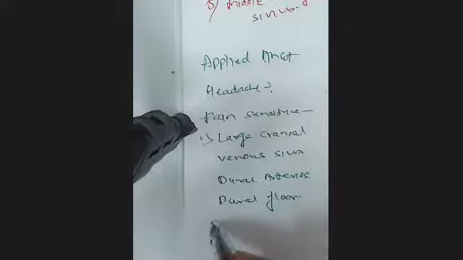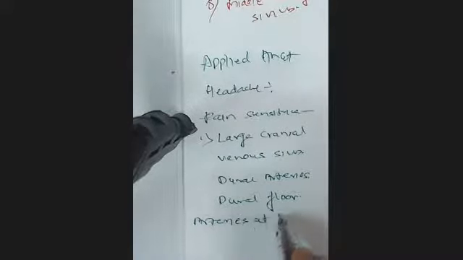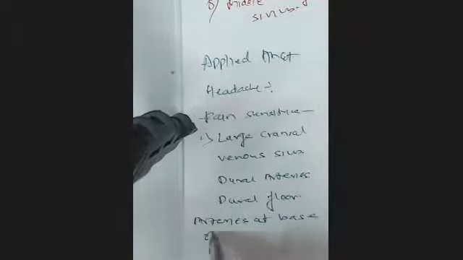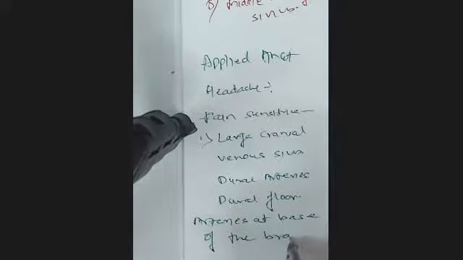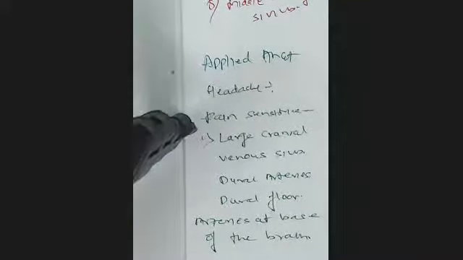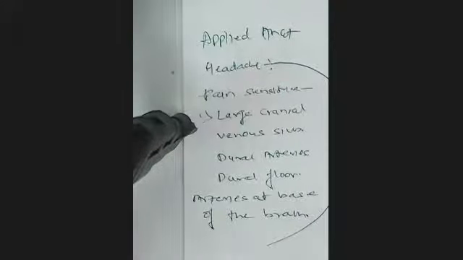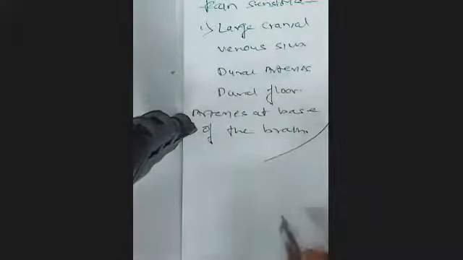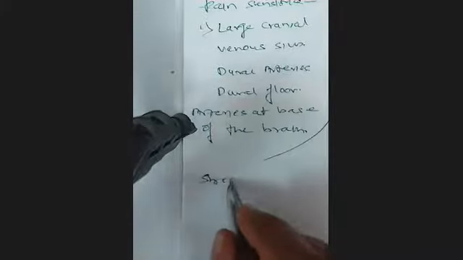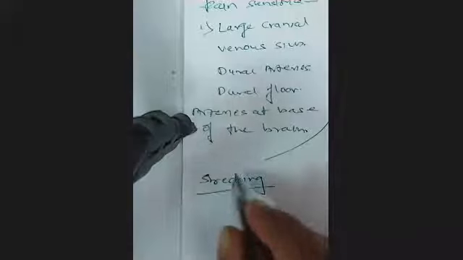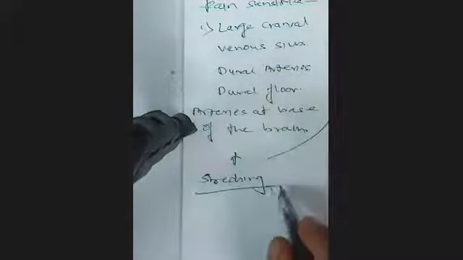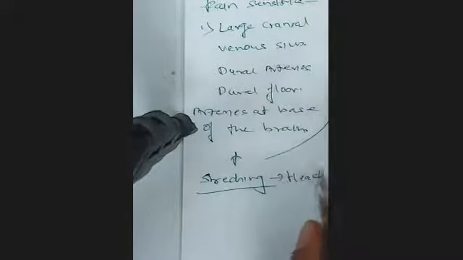Then arteries at the base of the brain. So these are all pain sensitive structures. So when we talk about headache, it can be caused by stretching of any of these pain sensitive structures.